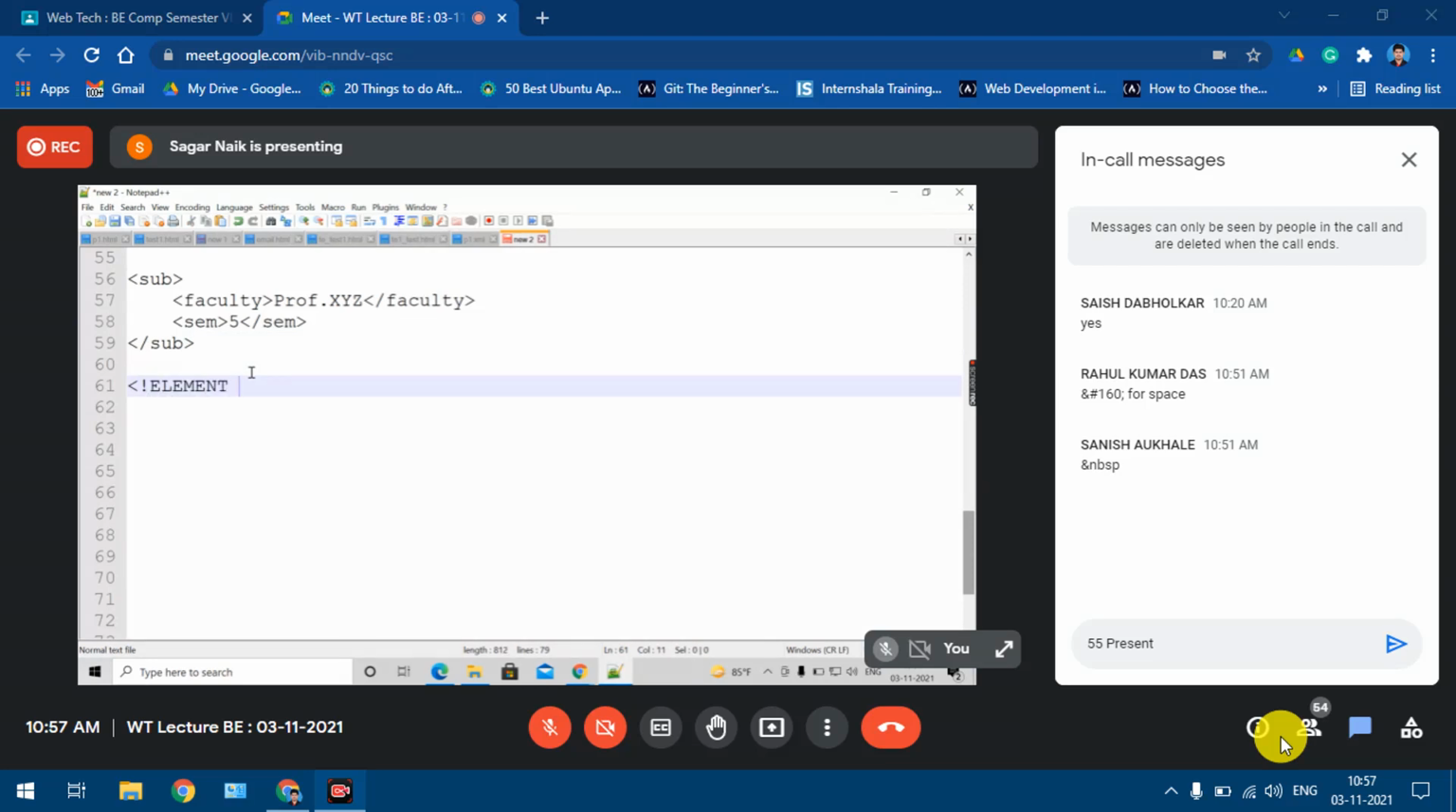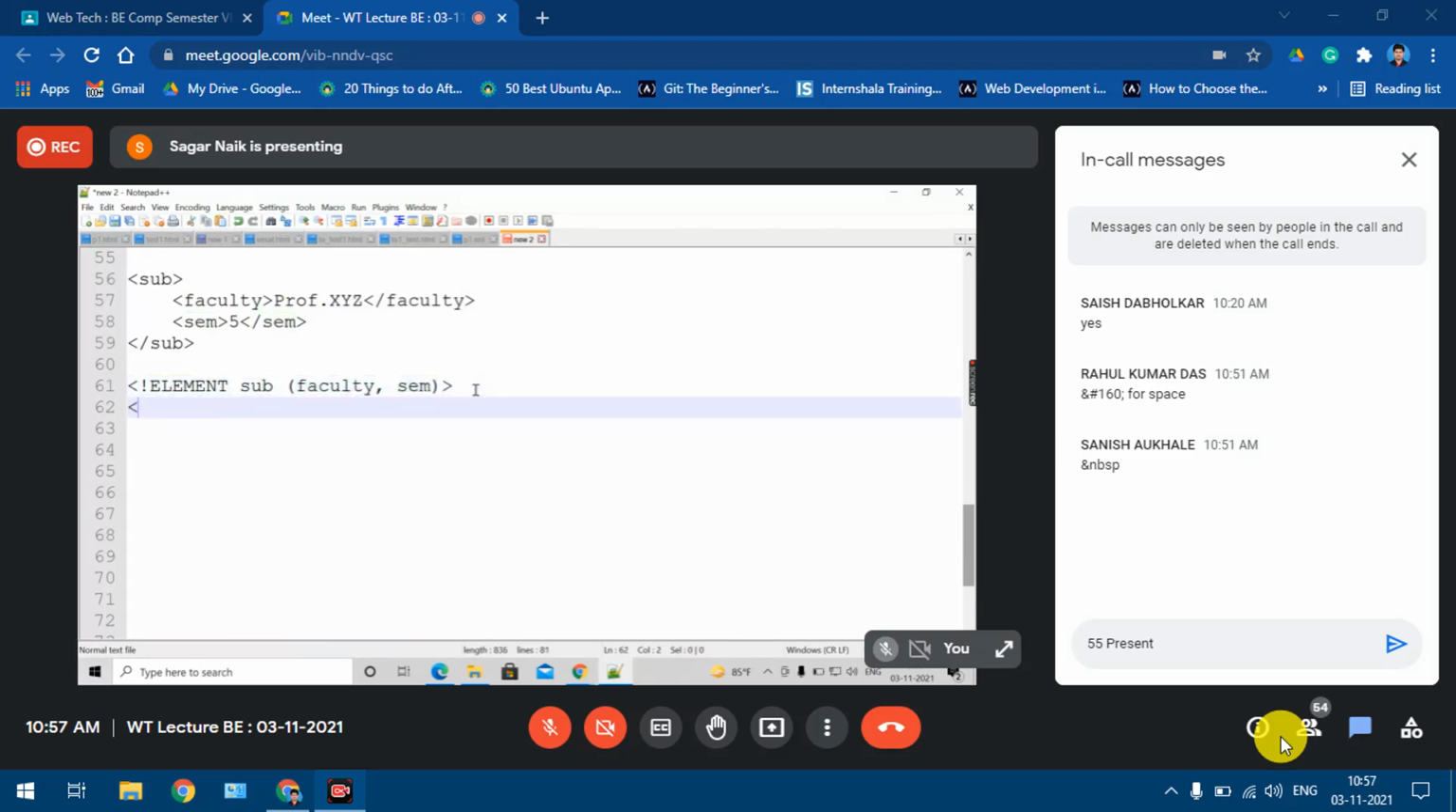So element, what is the name of the element? Subject. Yes or no? Okay. And it is having some children. It is a complex element. Yes or no? So I need to specify its children names also, faculty and sem, right? And then each of these things I need to define again, faculty and semester.